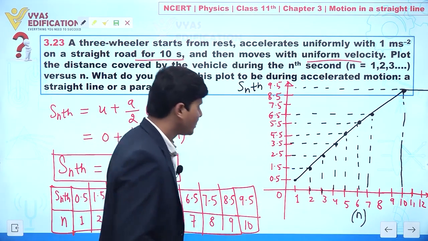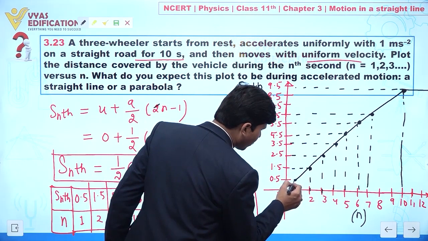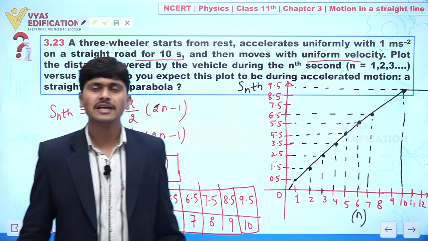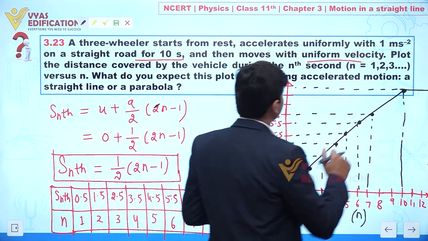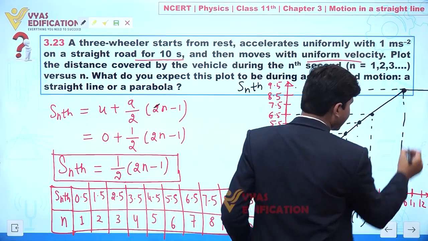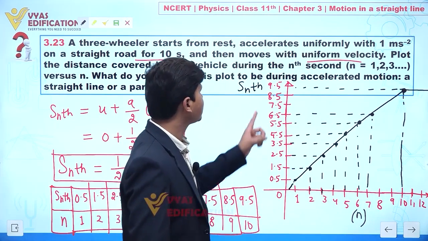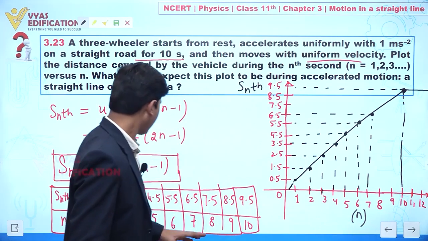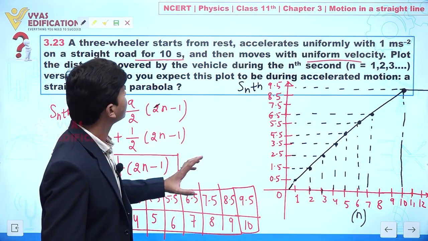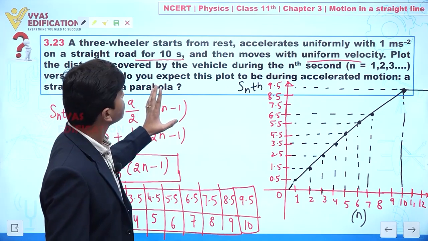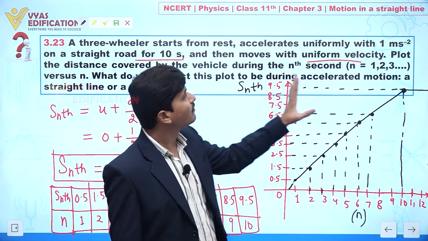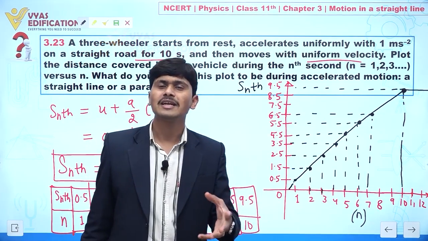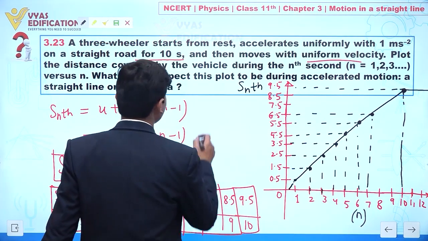But important, this will not pass through 0, always keep in mind. Clear? Now dear students, at n equal to 10, the nth second value is 9.5. And it is given that after 10 seconds it is moving with uniform velocity. So can we find the velocity of the three-wheeler after 10 seconds? Yes. So we can write like this.